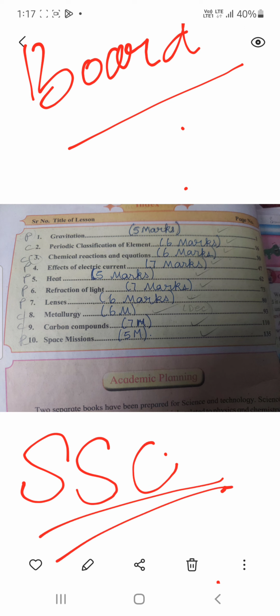So please take this into consideration. This is the weightage which has come officially from the SSC board department. So please, this is not to be taken lightly. Take it into consideration, and please write it down somewhere so that you will remember it throughout your 10th standard.